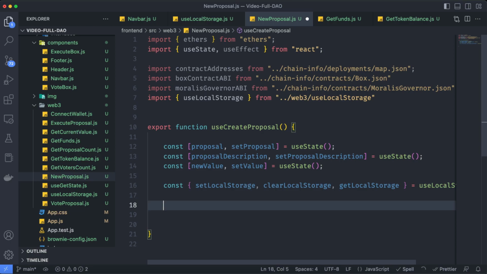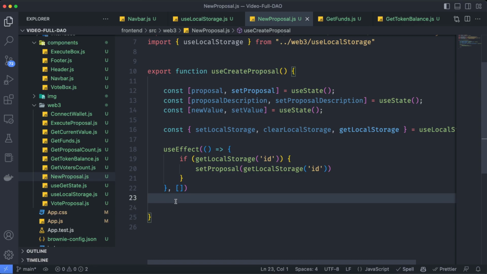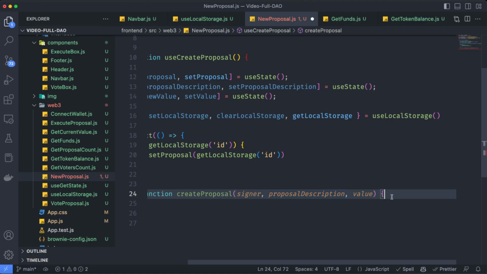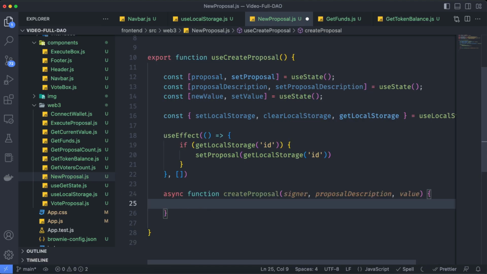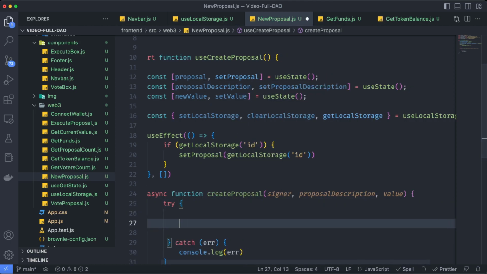Nice. Now we want to read, once every time we execute this proposal, that information from the local storage. It means we want to get the ID, if we already saved some ID on that local storage. That's why we're going to use this useEffect. And now let's create an asynchronous functionality. This asynchronous functionality is going to take the signer, the proposal description, and the value as parameters. Inside of this, let's create our try catch statement just for error handling. And inside the try, let's start with the actual process.